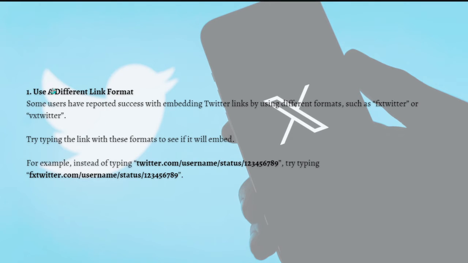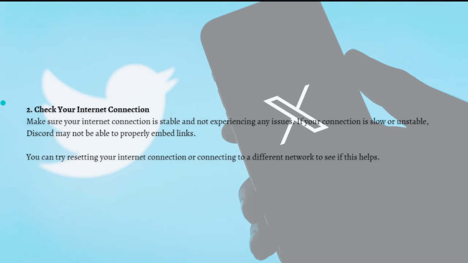So first one is to use a different link format. Some users have reported success with embedding Twitter links by using different formats such as the FX Twitter or the VX Twitter. So try typing the link with these formats to see if it will embed. So for example, instead of typing this link right here, try typing or putting FX before this link and then see if the link will embed in your Discord.